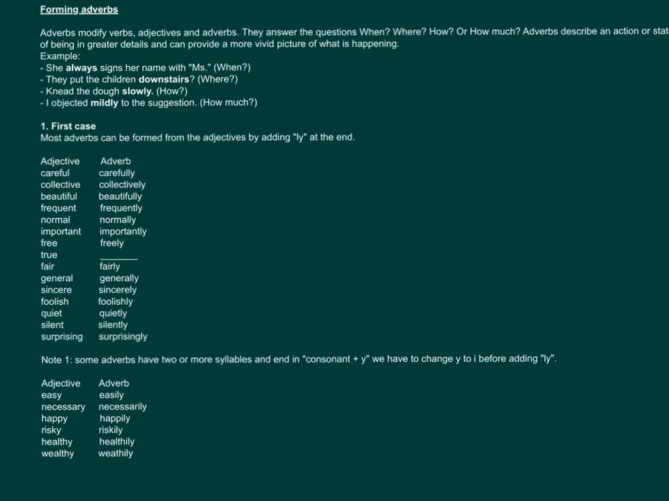Note 1. Some adverbs have two or more syllables and end in consonant plus y. We have to change y to i before adding ly. Easy, easily. Necessary, necessarily. Happy, happily. Risky, riskily. Healthy, healthily. Wealthy, wealthily.